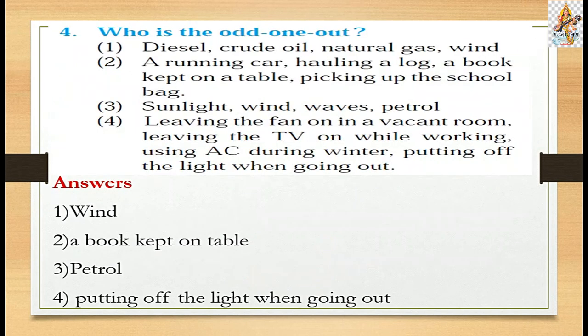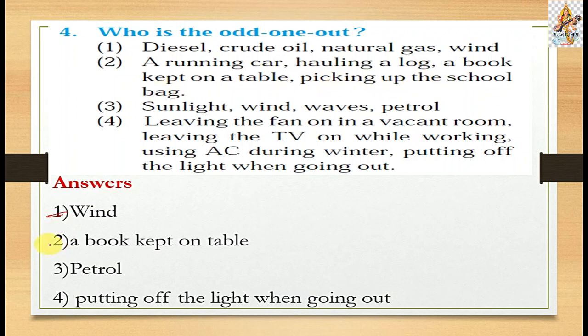Then next, question number 4: who is the odd one out? First: diesel, crude oil, natural gas and wind. The answer is wind. Second: the running car, hauling a log, a book kept on a table, picking up the school bag.